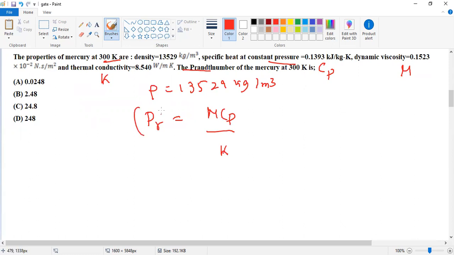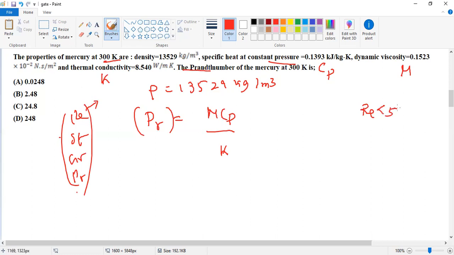Pr is one of the dimensionless numbers. We know the Reynolds number, Stanton number, Biot number, and Prandtl number. These numbers are dimensionless because they do not have a unit, but we find their values and use them for solving problems. For example, for the Reynolds number, a value less than 5 times 10 to the power 5 is laminar flow, and greater than that is turbulent flow. Those values give the conditions for a dimensionless number.